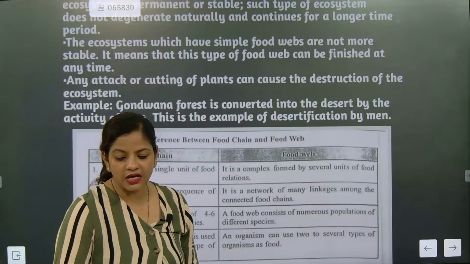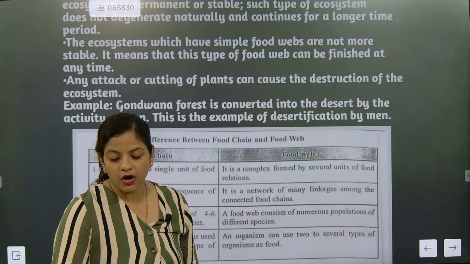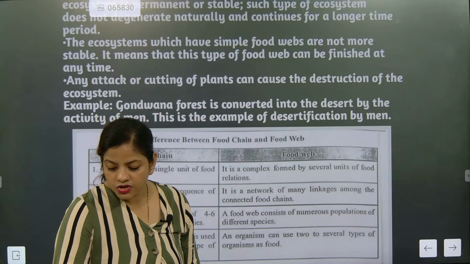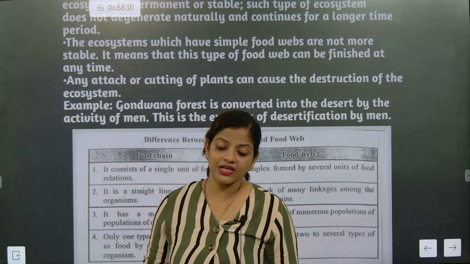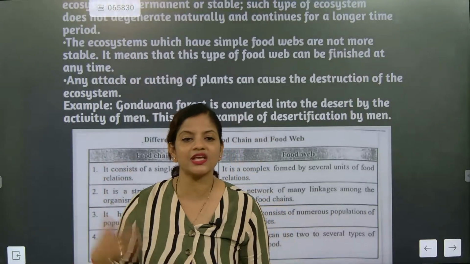Ma'am, trees are being cut for paper production also, then what? So definitely this is a very good and very smart question. See, look here. Now recycling is one of the processes which can be there.